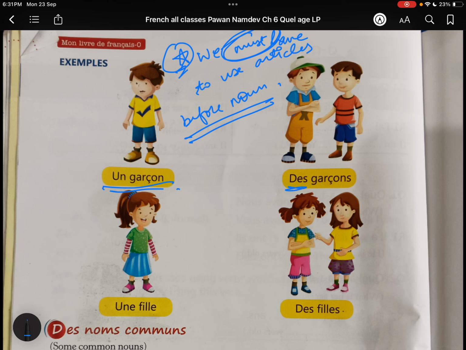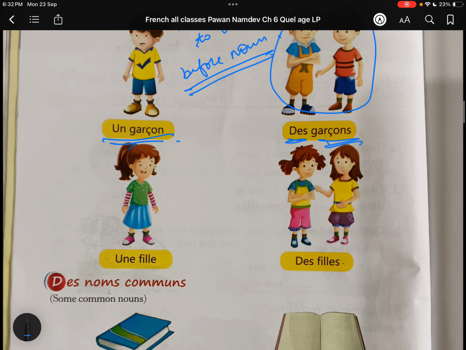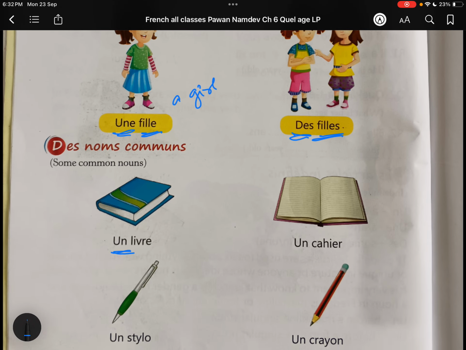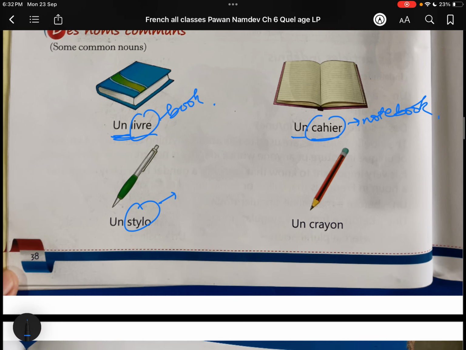Un garçon. Now if we have some boys, des garçons. Garçon is boy. Une fille, a girl, not the girl, it is a girl. Des filles, some girls. Un livre, a book; des livres, books. Un cahier, cahier is notebook. Un stylo, stylo is pen. Un crayon, pencil.